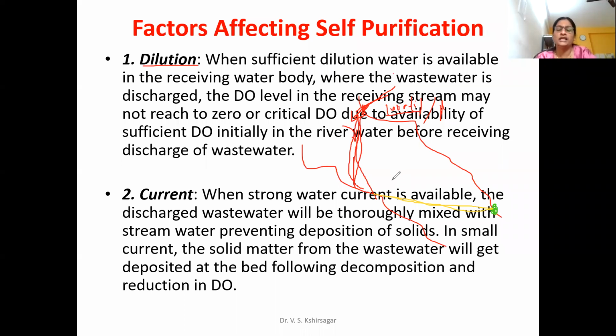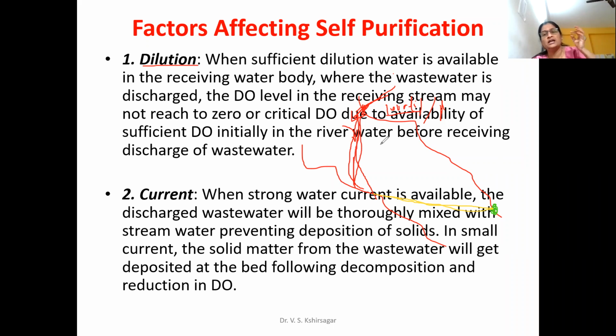I think I had given you an example that we can take a glass of water, and in that glass of water I will drop a pinch of salt. Will it affect the taste very dangerously? No, because the dilution ratio is very good. How to calculate the dilution ratio, we have discussed. It is not going to affect the taste of that glass of water, because the amount is very small and it is getting diluted.